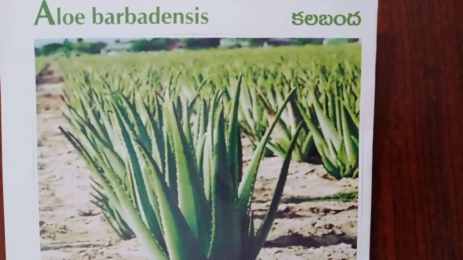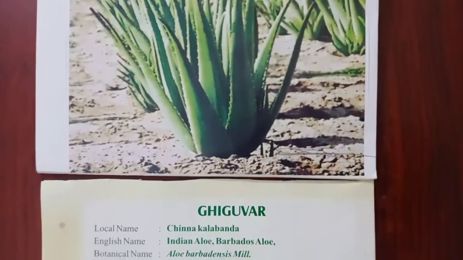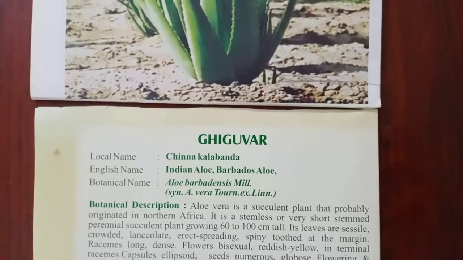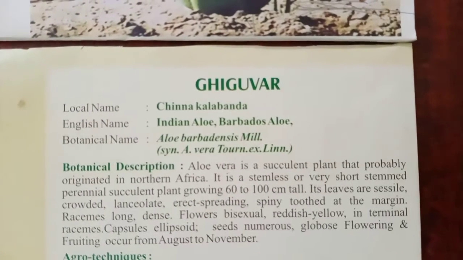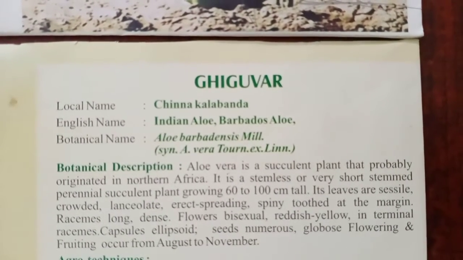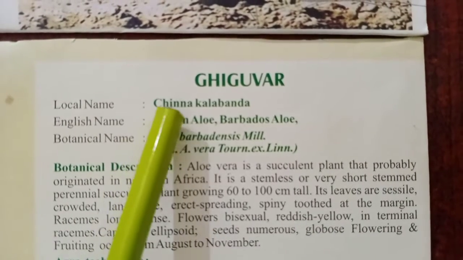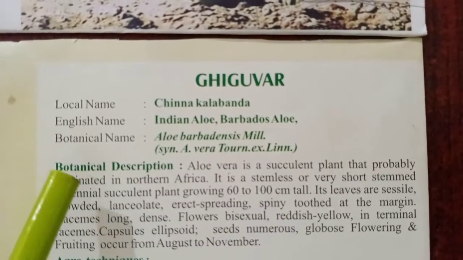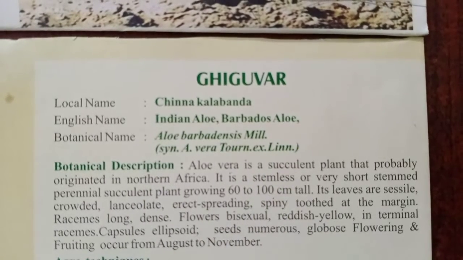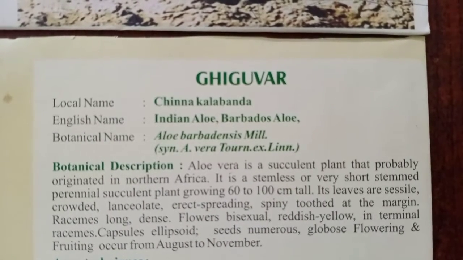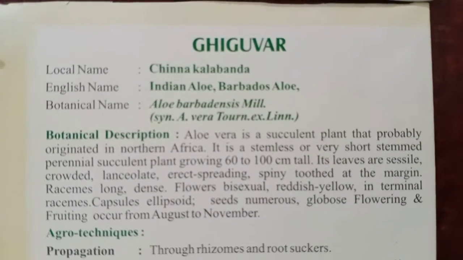So now let us discuss the details of this medicinal plant. Generally it is called gigwar. The local name is Chinna Kalabanda, and the English name is Indian aloe, Barbados aloe. The botanical name, meaning scientific name, is Aloe barbadensis Mill. So now let us go to the botanical description of this plant.